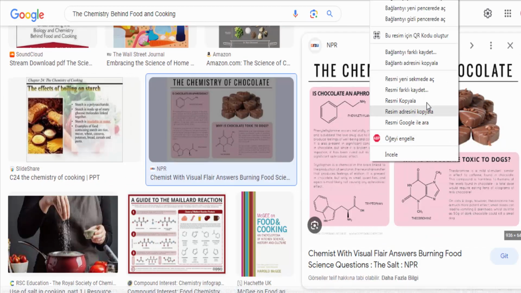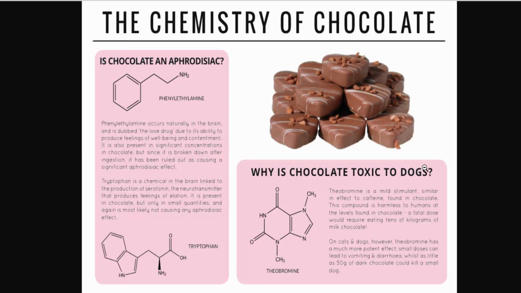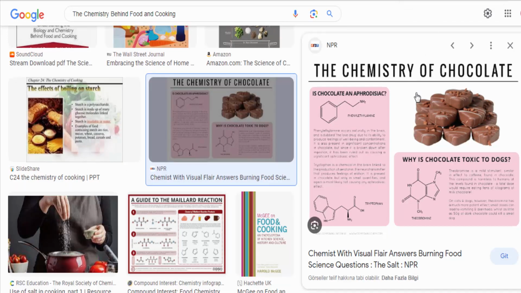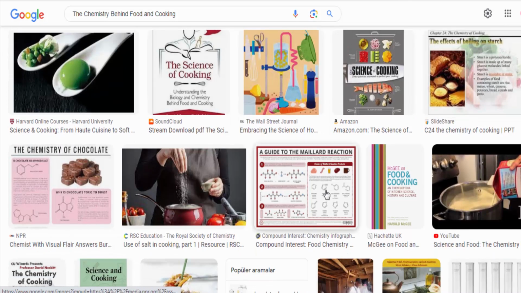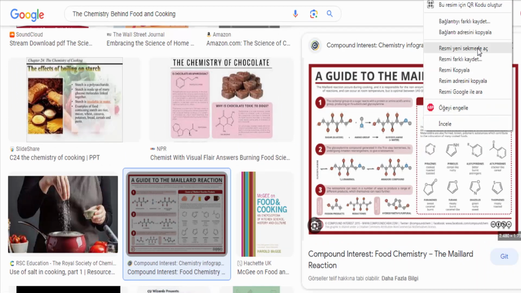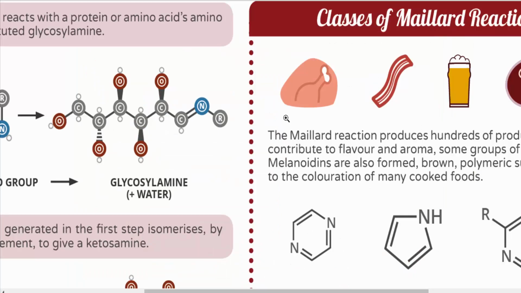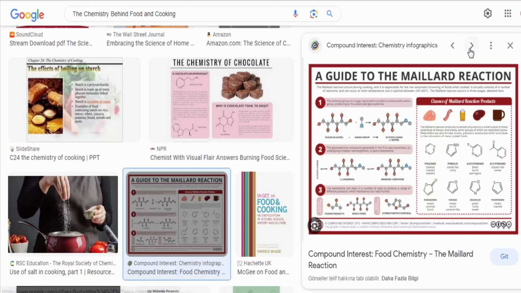Maillard reaction. The Maillard reaction is a complex chemical reaction that occurs when amino acids, from proteins, and reducing sugars, such as glucose and fructose, are exposed to heat. This reaction is responsible for the browning and development of flavor in a wide range of foods, including bread crusts, seared meats, and roasted coffee beans. This reaction is responsible for the delicious brown crust on a roasted chicken or the caramelized flavor of onions. The Maillard reaction occurs between amino acids and sugars when food is heated. It produces a variety of compounds that contribute to flavor, aroma, and color.